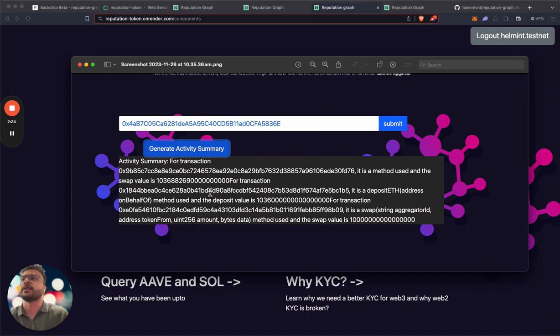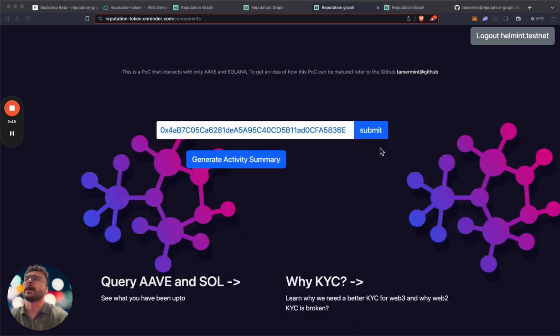You have a transaction, it's a method. The system sees what kind of transactions you're doing and what kind of methods you're using, and gives you a score based on that. Then a quadratic scoring system is used to see what your score is. I just have a couple of methods. I did some swaps, a transfer and a deposit. Let's check out my score.